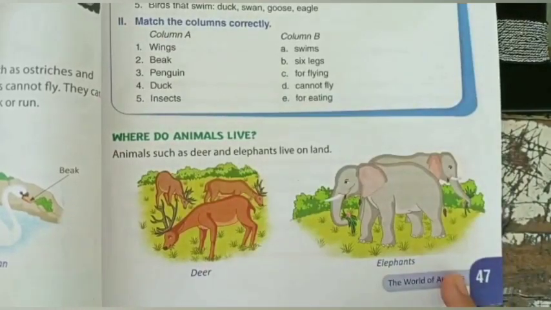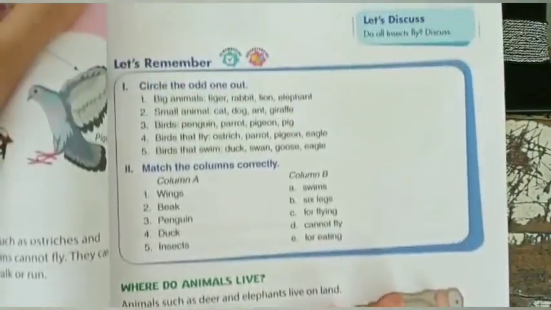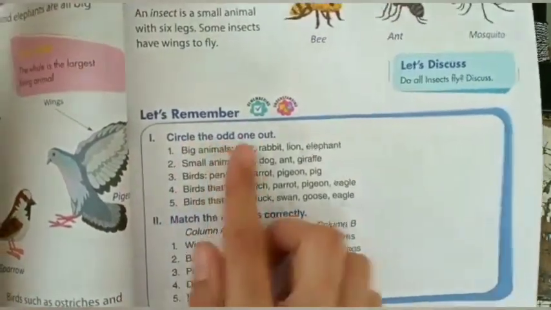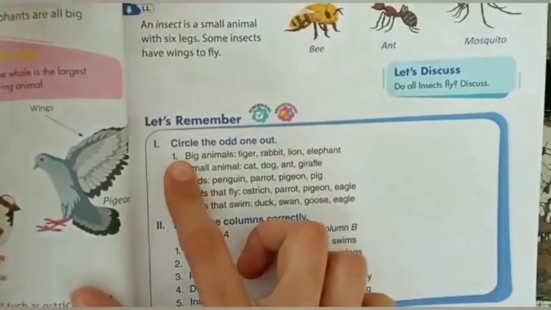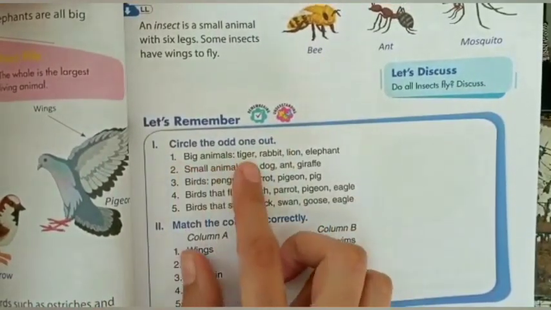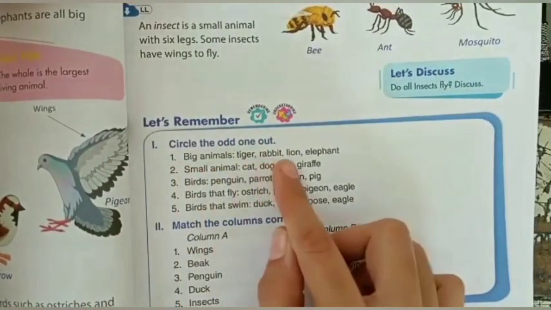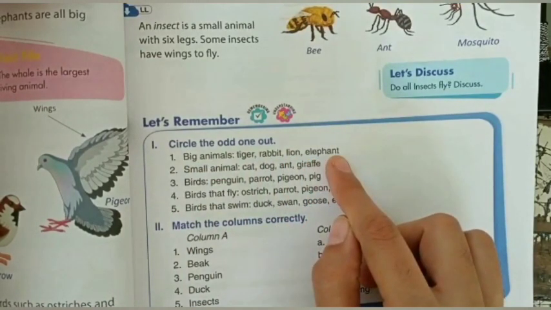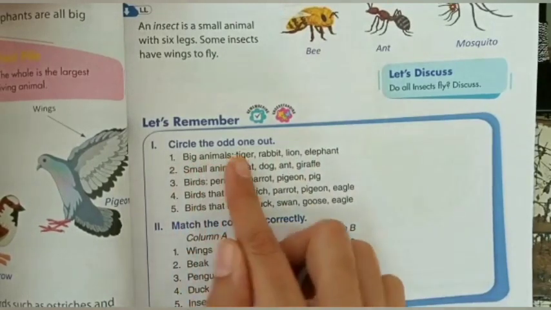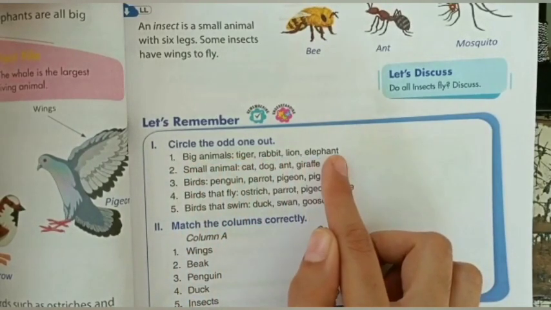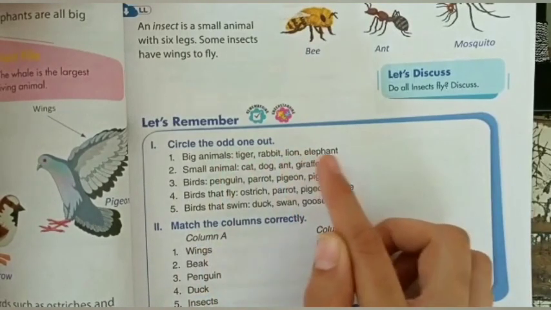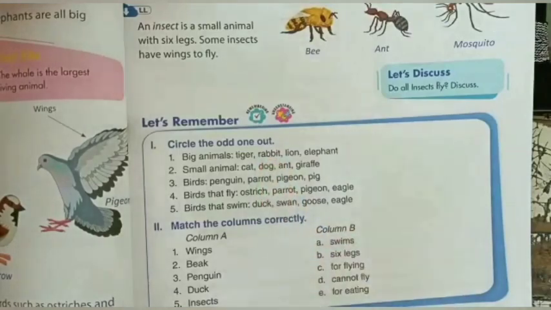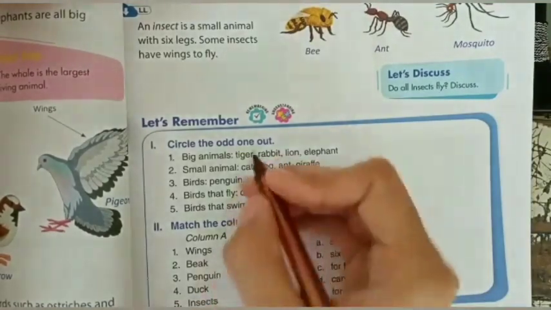Now open your page number 47. Number 1. Circle the odd one out. Number 1. Big animals. T-I-G-E-R, tiger. R-A-B-B-I-T, rabbit. L-I-O-N, lion. E-L-E-P-H-A-N-T, elephant. Big animals: tiger, rabbit, lion and elephant. Tiger, lion and elephant are big animals, but rabbit is a small animal. So circle the rabbit.